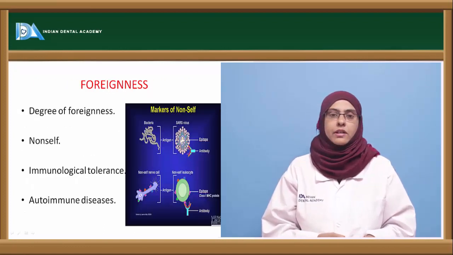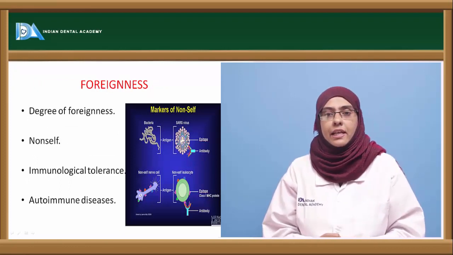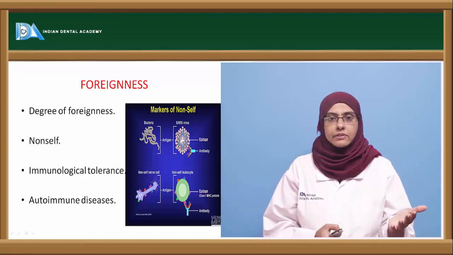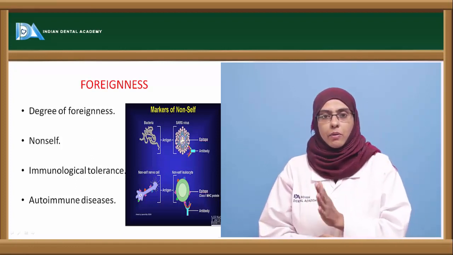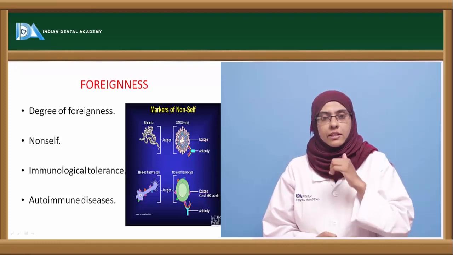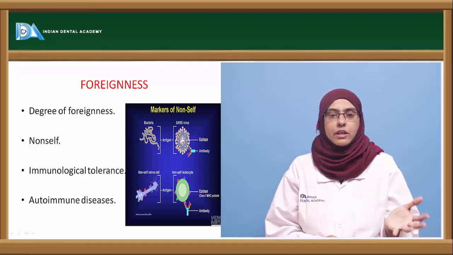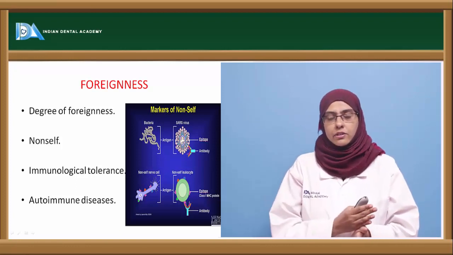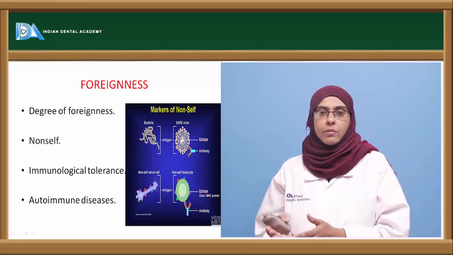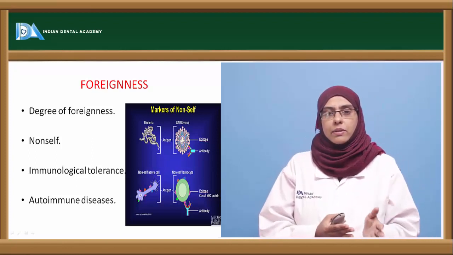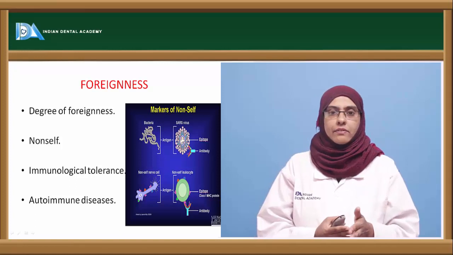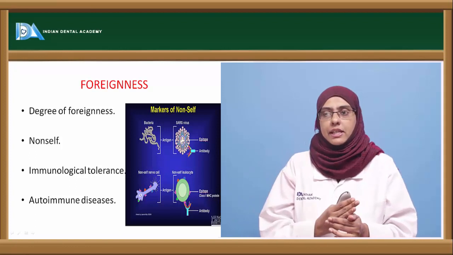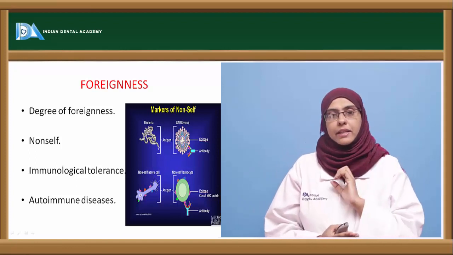Next property is the foreignness. Foreignness is, it should be completely non-self to the human body. So the degree of foreignness will tell you the degree of antigenic property of that particular antigen. The more unrelated it is to the human body, the more antigenic in nature. Now take for example, bovines are closely related to the humans. Now the antigen from the bovines, when introduced into the human, are a little low immunogenic in nature, whereas the antigen introduced from some other species can be more immunogenic in nature. So the antigen should be completely non-self.